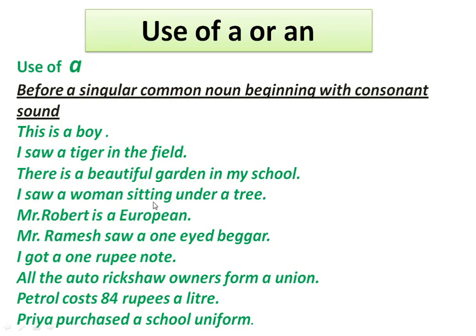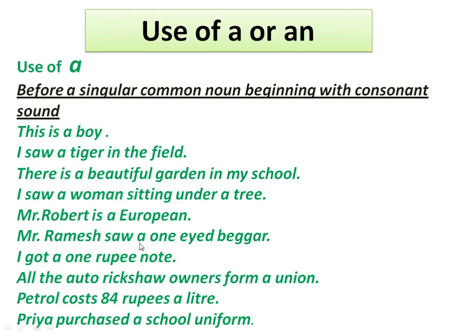I saw a woman sitting under a tree. Here, a woman. A is an indefinite article. The word woman is a singular common noun beginning with the consonant sound w. Similarly, a tree. Tree begins with the consonant sound t. Therefore, we use the indefinite article a here. Mr. Robert is a European. The word European begins with the consonant sound y. Therefore, we use the indefinite article a here.